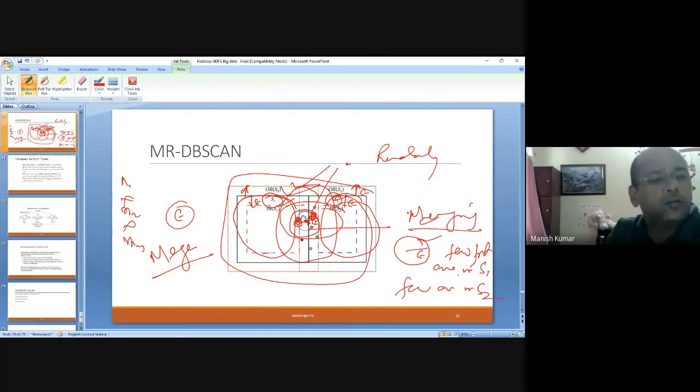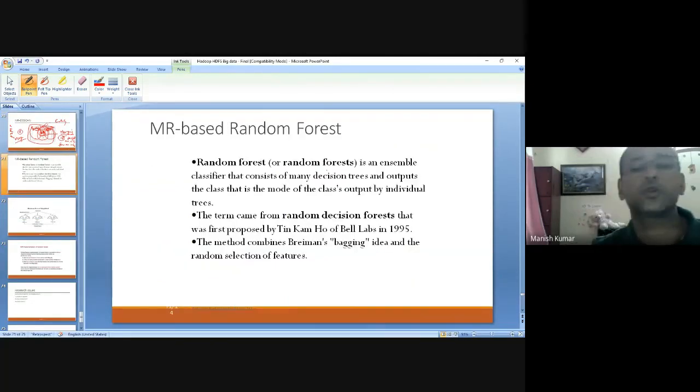We already have in place some MapReduce based random forest also. I'm just giving this briefly as I'm running out of time. Just now, one of you asked me what an ensemble classifier is. This is one example of an ensemble classifier, where random forest is referred to as an ensemble classifier because it consists of many decision trees and outputs the class that is the mode of the classes output by individual trees.